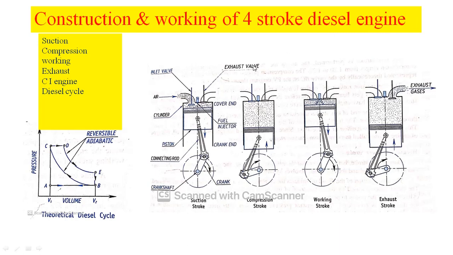So let us summarize what we have discussed in this presentation. First, we have discussed what a heat engine is, what the important classifications of heat engines are, what an IC engine is, what the important classifications of IC engines are, and what the important parts of an IC engine are, such as cylinder, piston, connecting rod, crank, etc. Then the construction and working of the 4-stroke petrol engine. Finally, the construction and working of the 4-stroke diesel engine. So these are all the things we have learnt in this presentation. I hope all of you are clear about this presentation.